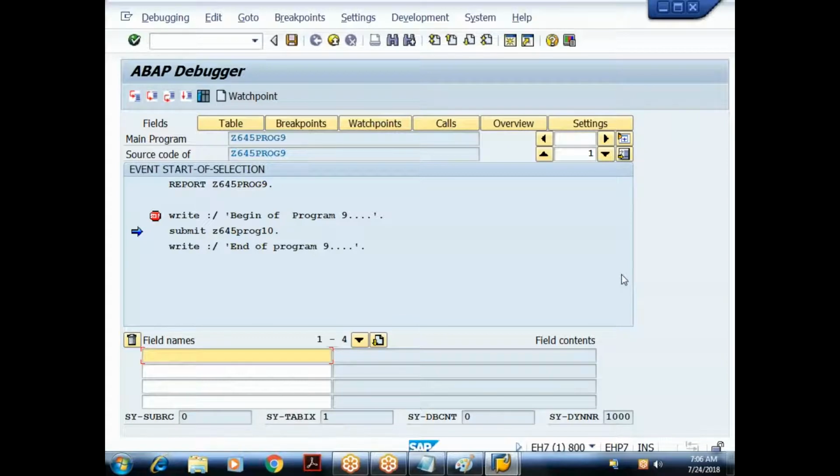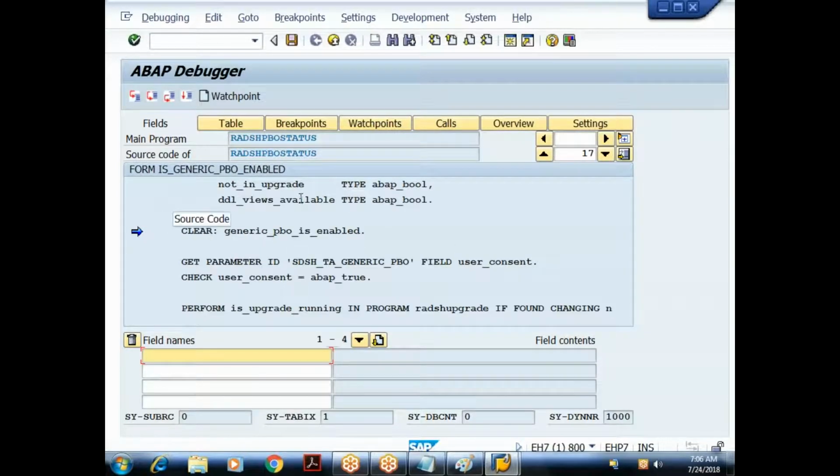So when I say F5, it is internally going to some standard code, a standard program, which you need not debug. So how do you come out of the standard program? Just say F7. You need not debug the standard program, so to come out of that, I'll say F7.